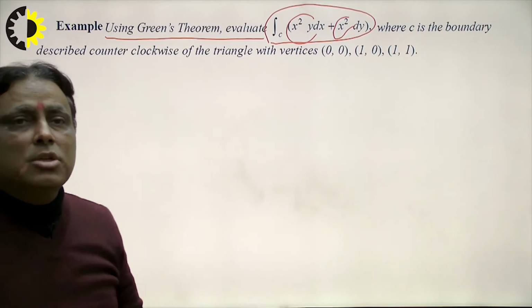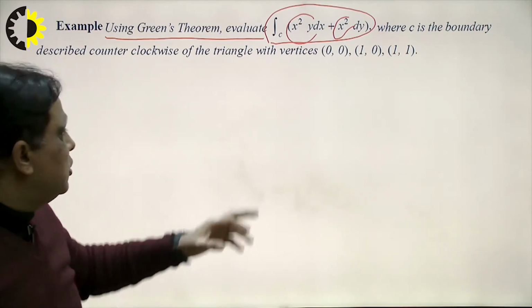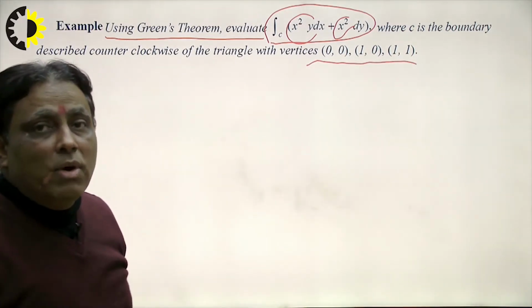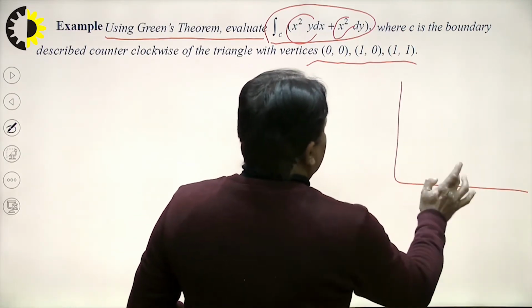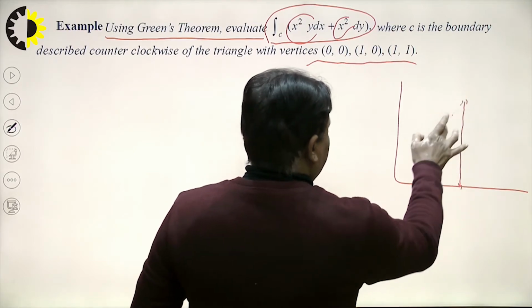Describe the counterclockwise integral, right, triangle with the vertices 0 0. I draw these vertices 0 0, 1 0 and 1 1. What is the role of this? I study here one by one. That is 0 0, that is 1 comma 0 and that is 1 comma 1. So I draw a diagram here, right?